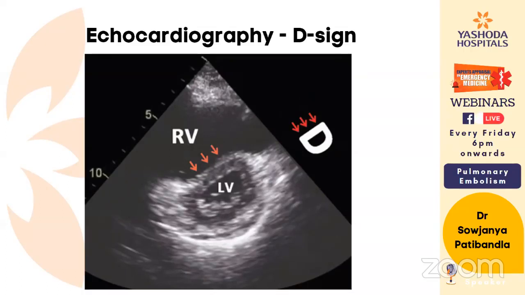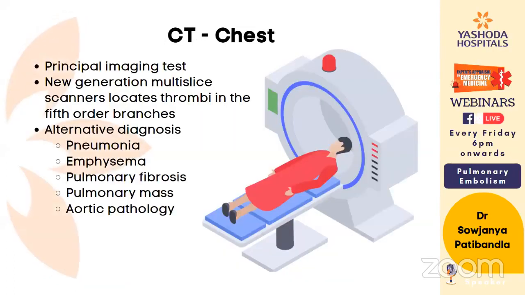So to summarize, prevention is better than cure, and we should always have a high index of suspicion for any bedridden patients or prolonged immobilization. The risk of PTE has to be considered, and we have to take appropriate preventive measures in these patients. Thank you. You can take some questions if any questions are there.